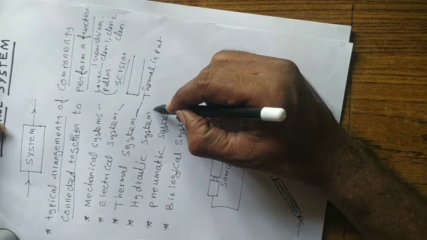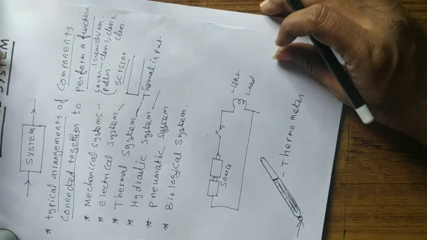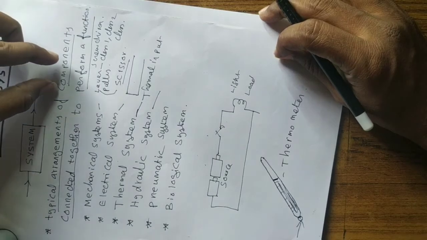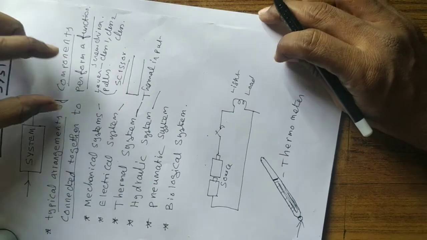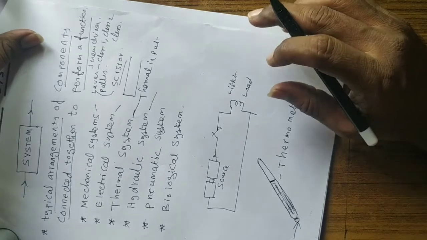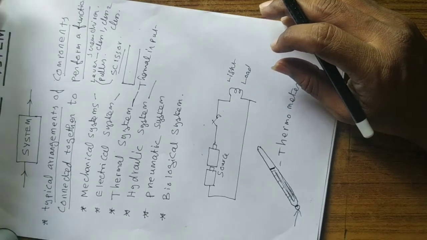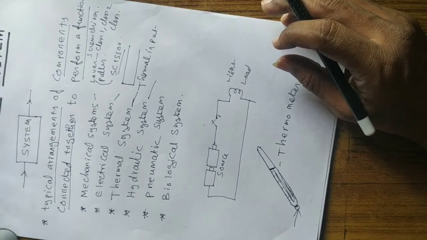Now let us try to understand what a hydraulic system is. A hydraulic system has hydraulic components. The components, maybe mechanical components, are sensitive to pressure and flow. Hydraulic components are connected together and are sensitive to the hydraulic input.